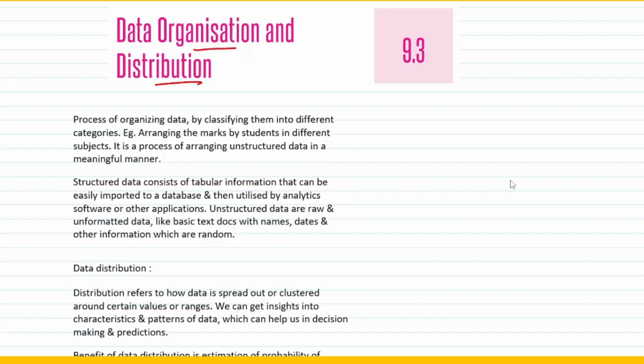Organizing of data simply means a process of organizing data by classifying them into different categories. So when data is being categorized into different categories, that is called organizing of data, right? For example, you arrange the marks of students in different subjects. So for example, there are 2 or 3 subjects, say maths, Hindi, English. If you categorize them into the different marks they have scored, for example 10, 12, 15, this is out of 20. Similarly 15, 17, 9. So this is basically a kind of organizing the data. So organizing of data simply means classifying them into different categories, right?